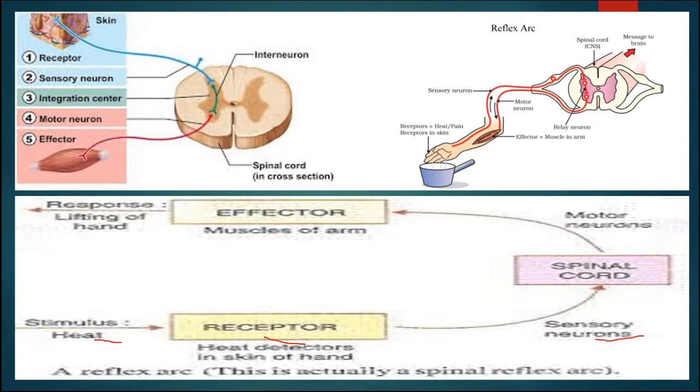Now, the spinal cord will take a decision and give a command to the organ through the motor neuron, and the receiving organ, the receptor, will be known as the effector, and the response will occur. That means, if we touch any hot substance, then we will lift our hand. The whole phenomenon is known as reflex action, and the path by which the stimulus is taken, received, and finally gives the response is known as reflex arc.